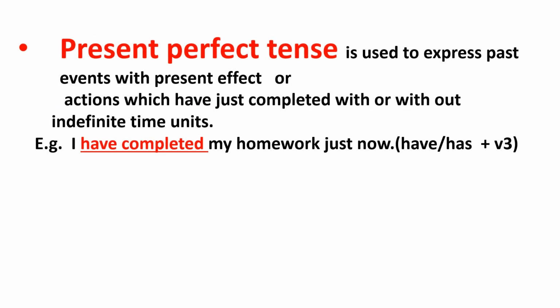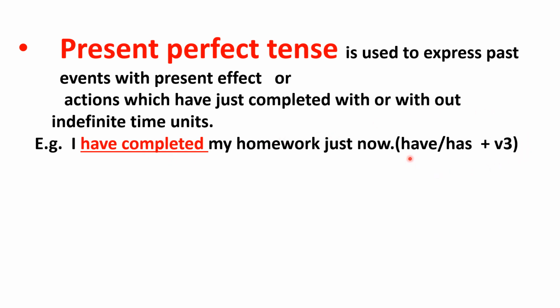Let us try to understand what exactly present perfect tense is. You see, present perfect tense is used to express past events with present effect, or actions which have just been completed, with or without indefinite time units. Here you see, let us observe the example. I have completed my homework just now. Just now is an indefinite time unit. So the completed action is homework. The verb form is have completed. I have completed my homework.